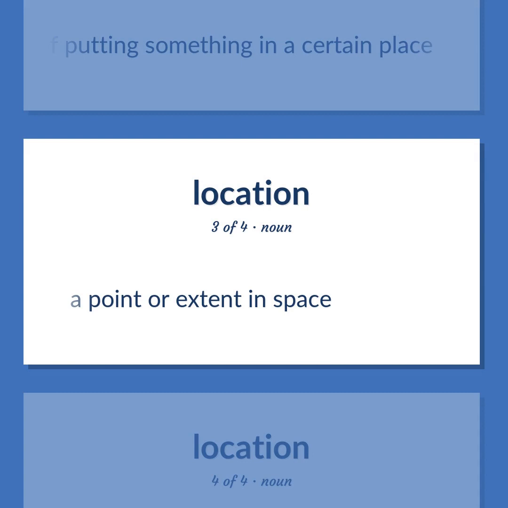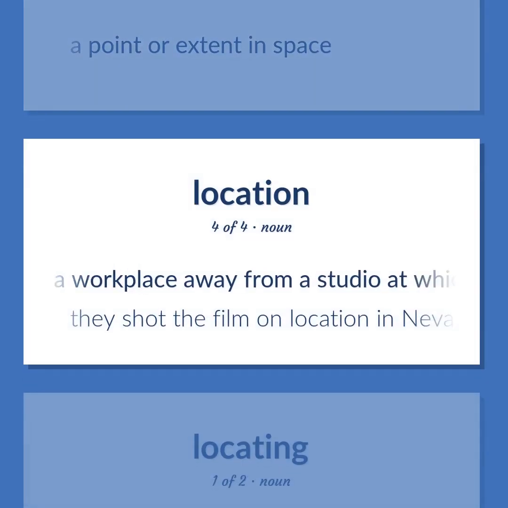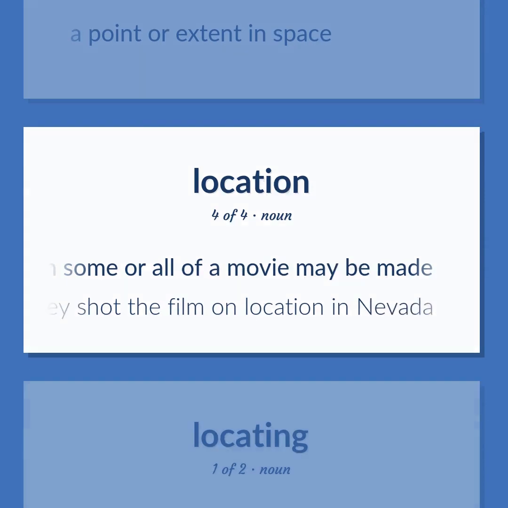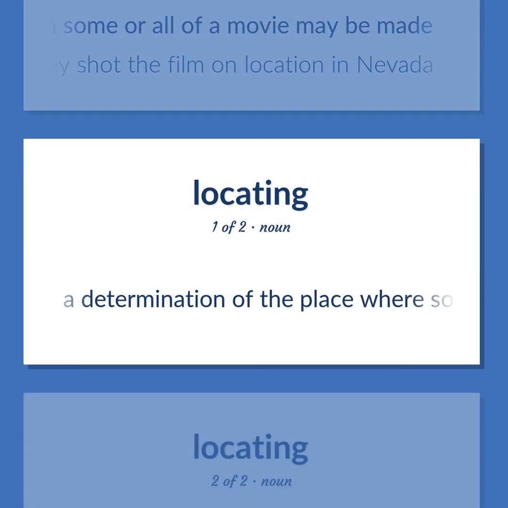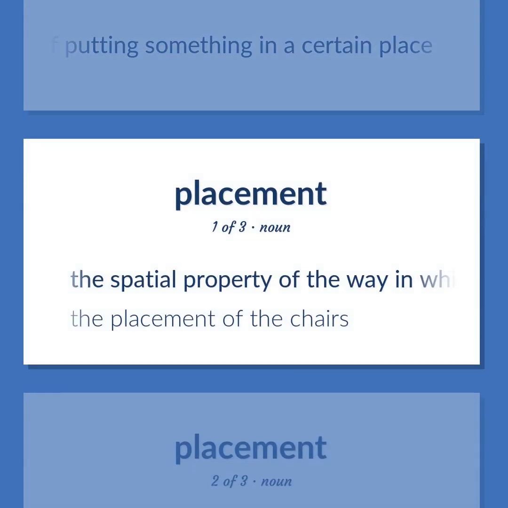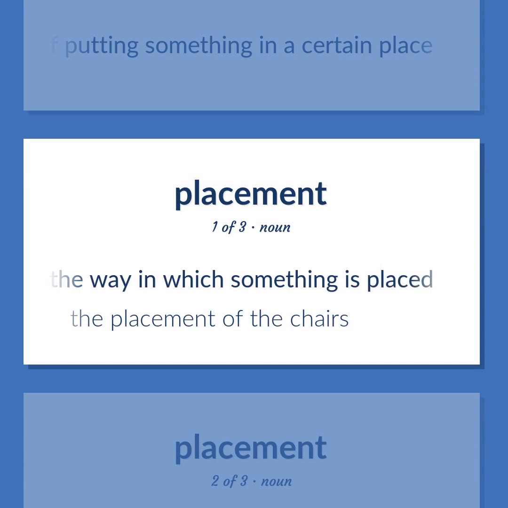A point or extent in space. A workplace away from a studio at which some or all of a movie may be made. They shot the film on location in Nevada. A determination of the place where something is. The act of putting something in a certain place. The spatial property of the way in which something is placed. The placement of the chairs.